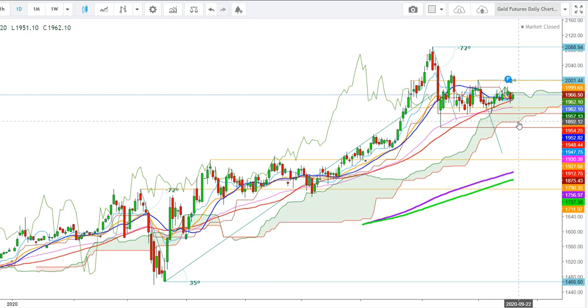Now I find that if the gold futures take a sustained move below the lower end of the Ichimoku cloud in a daily time frame, we will see the gold futures can test the level of $1876, where they may find some support, from where they may take a reversal, because this seems to be a strong support level for gold futures. But if the gold futures are not able to defend this important support level during the upcoming week, we'll see the gold futures remain under heavy bearish pressure.